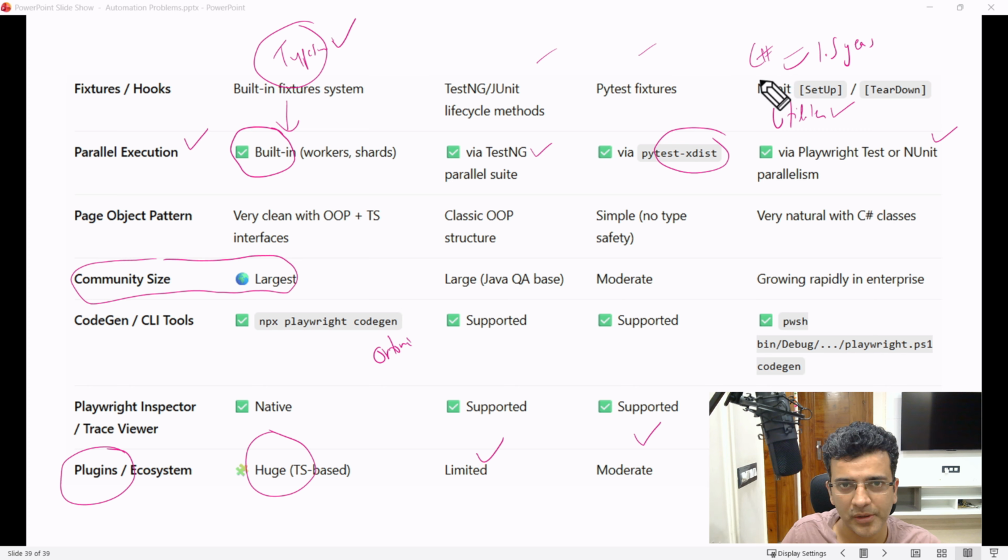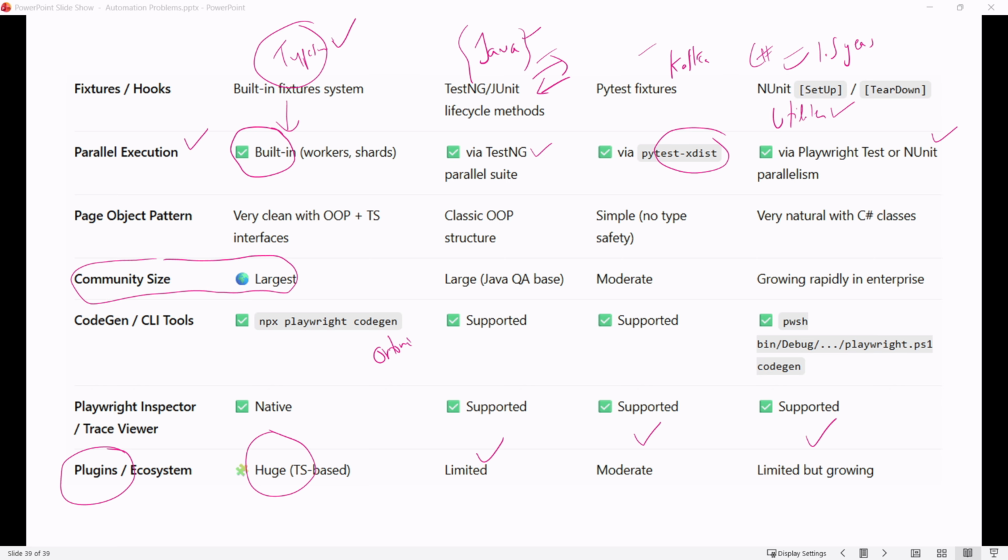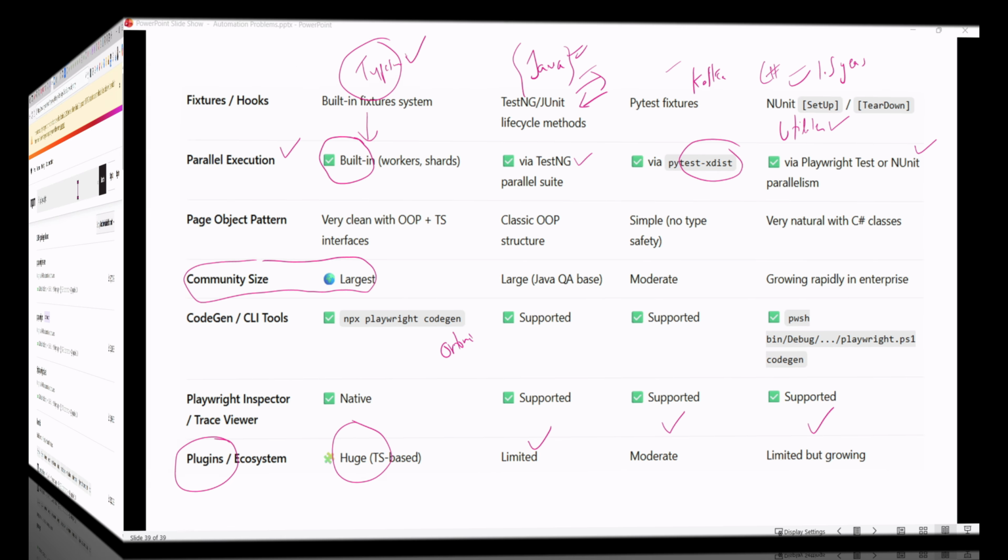You may be working on a particular tech. For example, if you are working in Kafka, and your development team is working in Java and they have written utilities by which you can read messages from Kafka and derive it, and there are not people in testing or automation who can create those utilities in TypeScript, then probably prefer that language. But otherwise, I would strongly suggest you to just use TypeScript only.